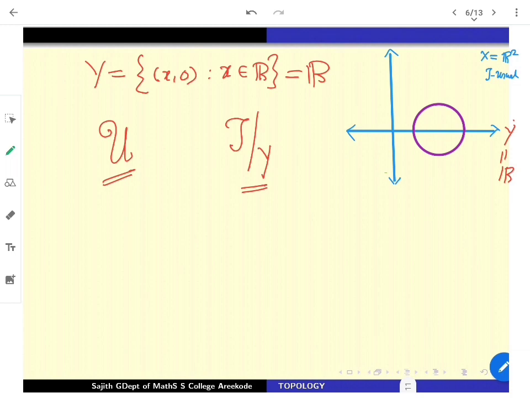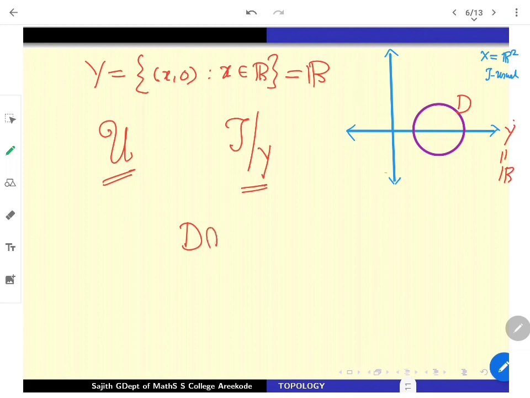How will you show that? Look at what the members are. For example, if you look at a base element of the usual topology of R2, that is a circular disk. Let me call that disk D. That disk is obviously an open set, an open disk.